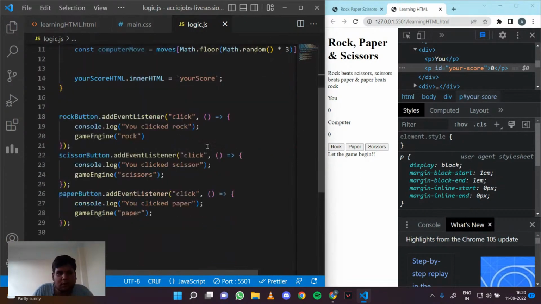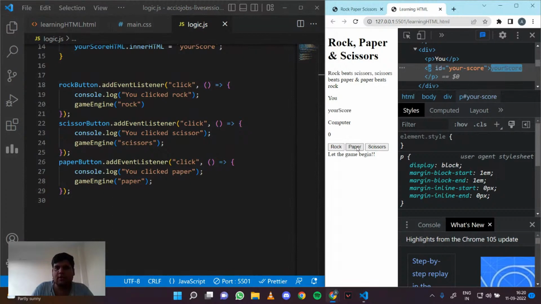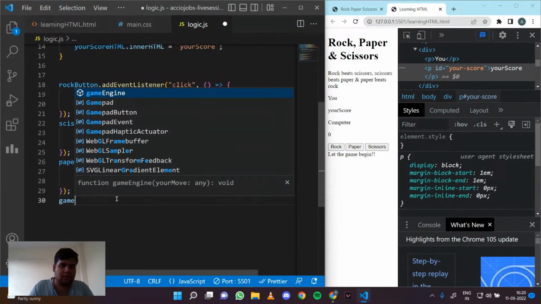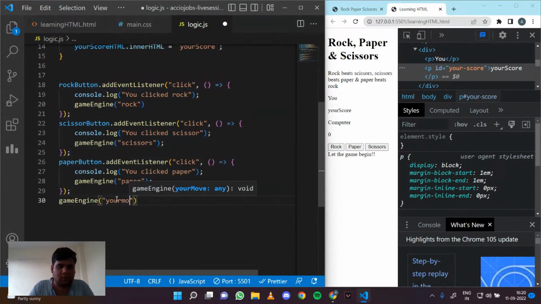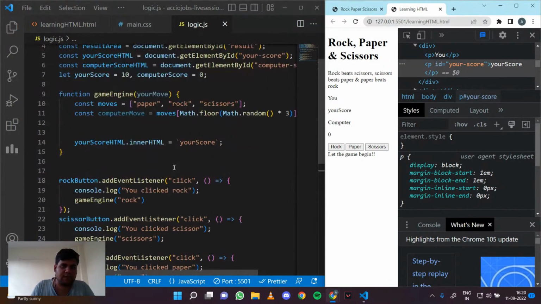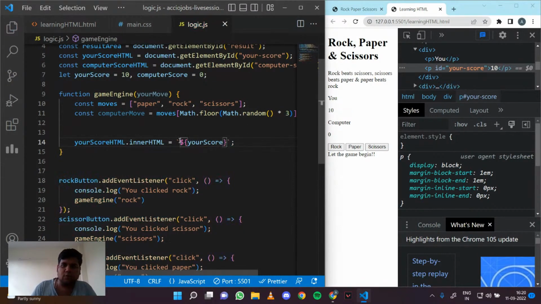Why is it not working? Okay, yeah. So you see that it actually changed, right? Basically, this function is game engine. If I pass anything, like your move, you see that we are changing this. So if I put a variable on this dot score, now it will show the value of this variable in this part always. Initially this should be 0, so I will set it to 0.